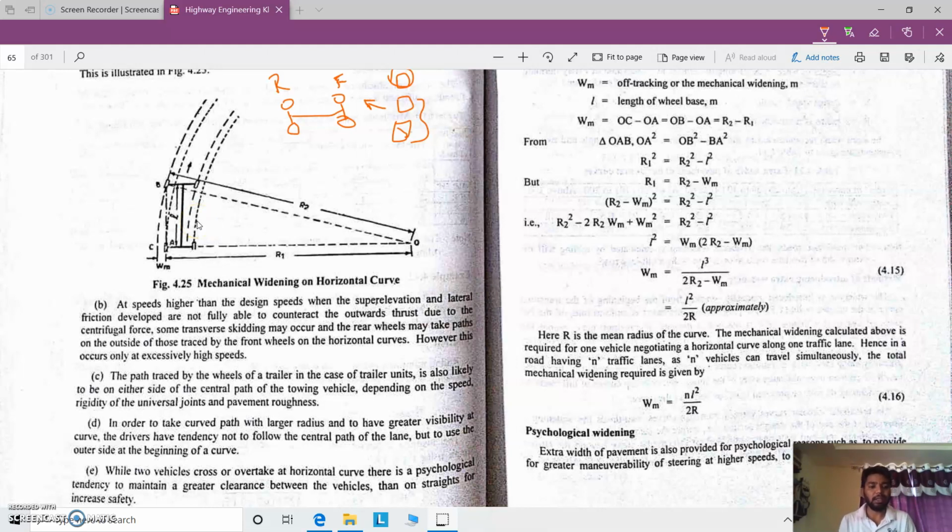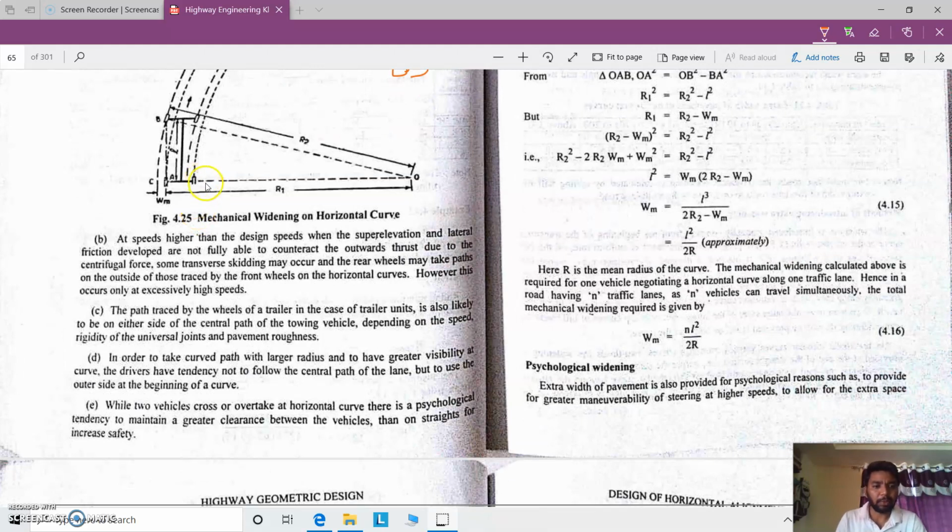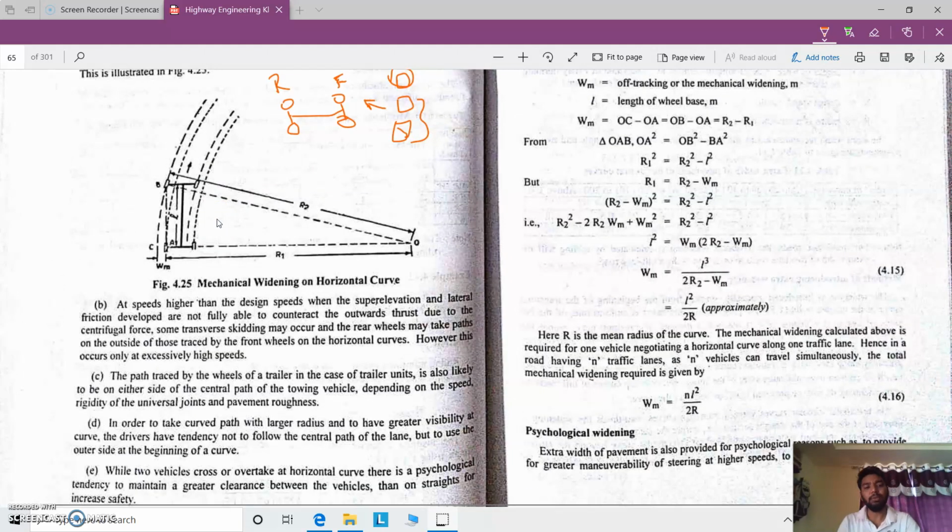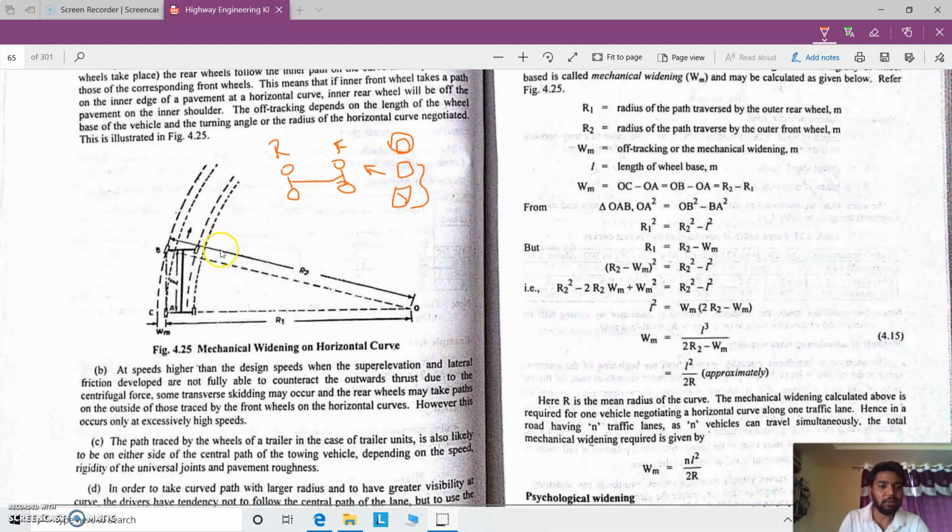Another case is to overtake a slow moving vehicle on the curved path. In that case maximum space is required on the horizontal curve, to some extent. Another case is when two vehicles are crossing or overtaking. That is also a factor to be considered in providing extra widening. So some arrangement is considered over here.